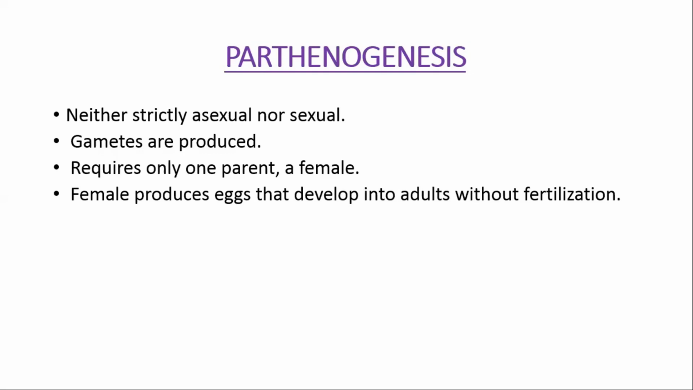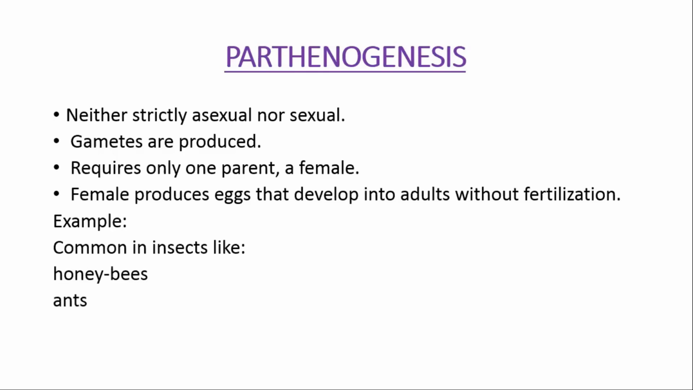The female produces eggs that develop into adults without fertilization, as two parents' involvement is not there. So the female produces an egg, and the egg develops into the adult or individual without undergoing the process of fertilization. The example: it is commonly seen in insects like honeybees, ants, and wasps.